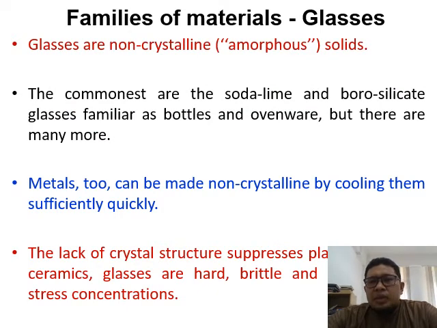As another one, you can have glasses. Okay, glass is non-crystalline, which is amorphous. If you check the glass properties in XRD, you don't have any high peaks. High peaks basically indicate crystalline material, highly crystalline, such as pure metals, alloys, and so on.